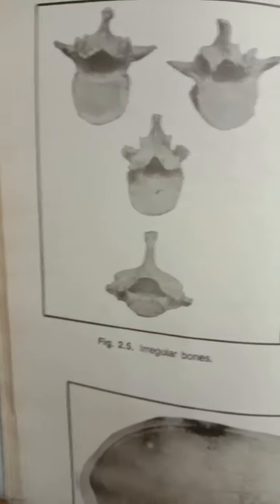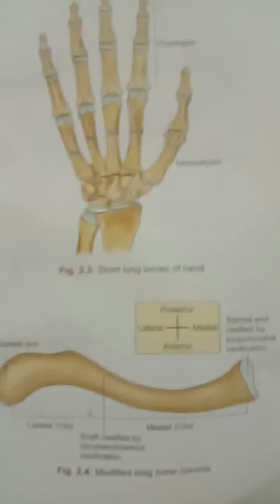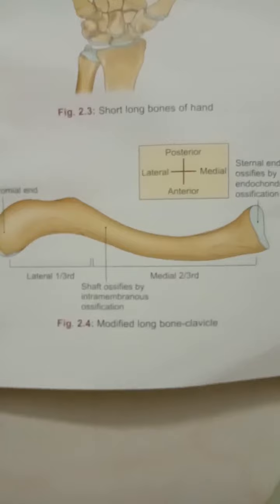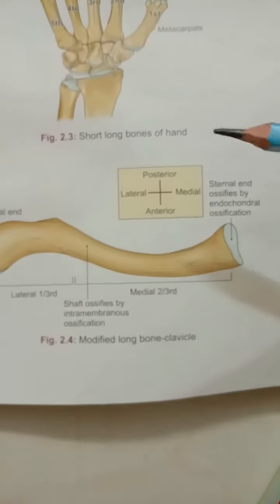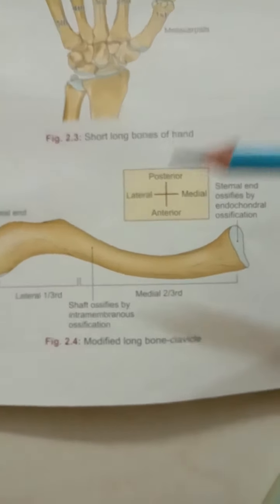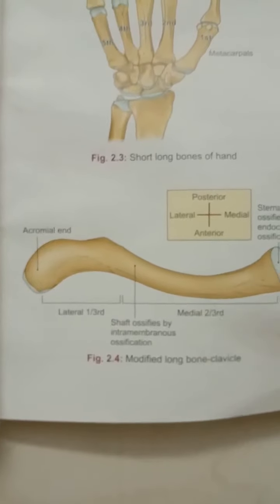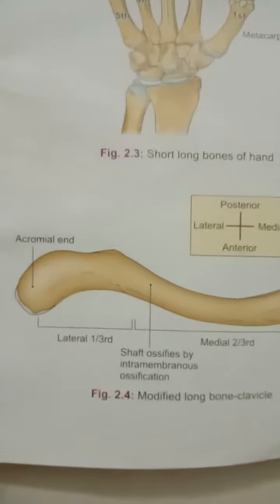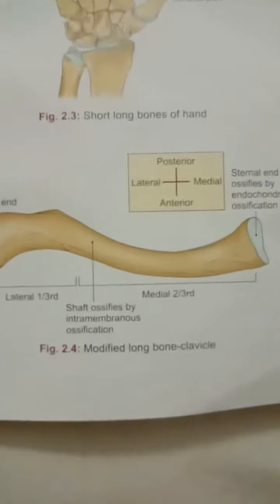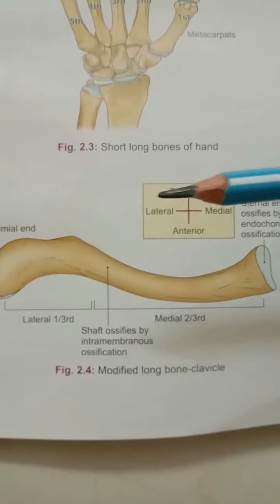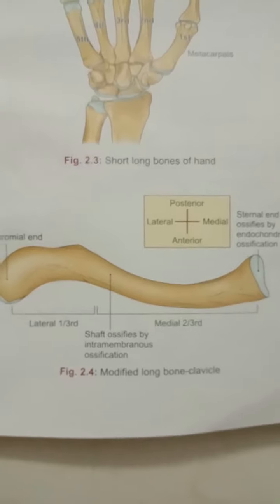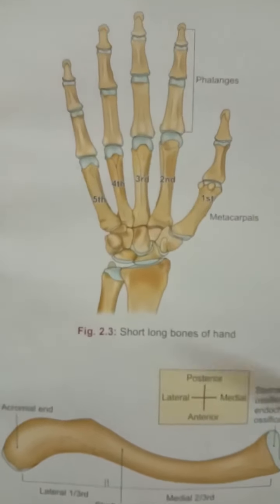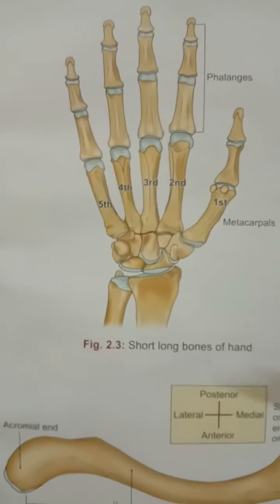After that, let's see the membranocartilaginous bone. The membranocartilaginous bone ossifies partly from membrane and partly from cartilage. Examples of this bone are the clavicle, the mandible, the occipital bone, and the temporal and sphenoid bone. After that, let's see the regional classification of the bone.